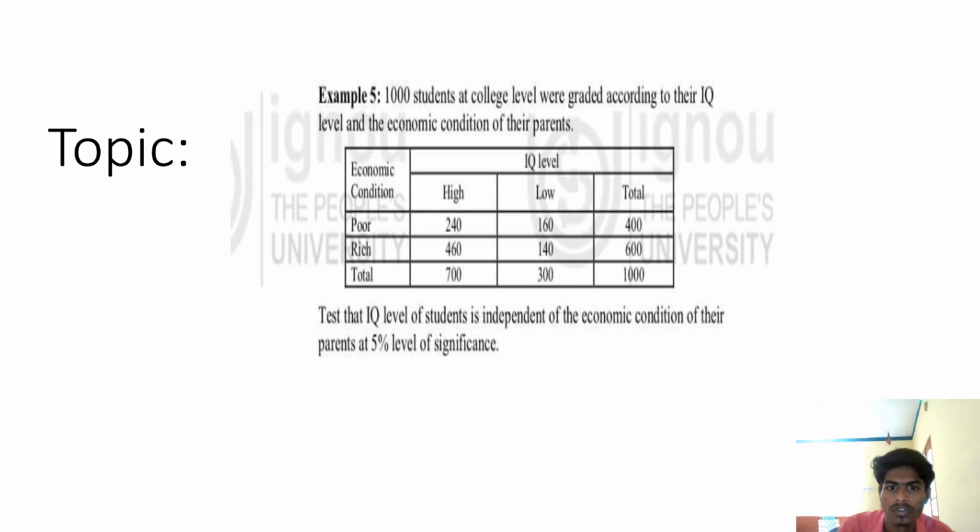Test that the IQ level of students is independent of the economic condition of their parents at 5% level of significance. The word significance is most important. I will tell about it in the next slide.